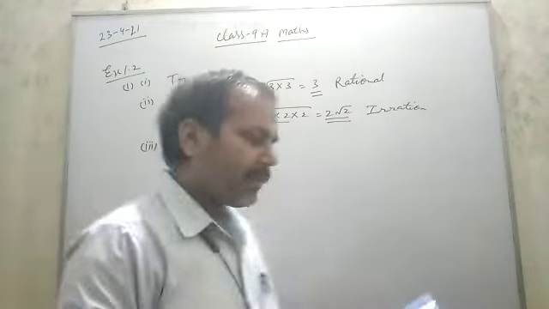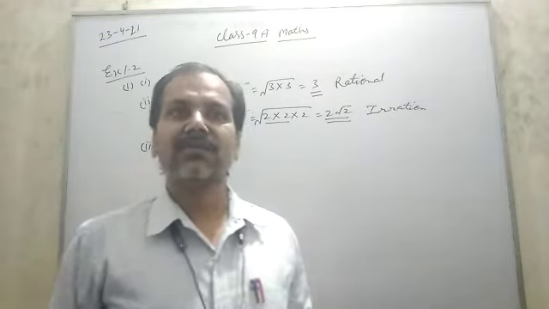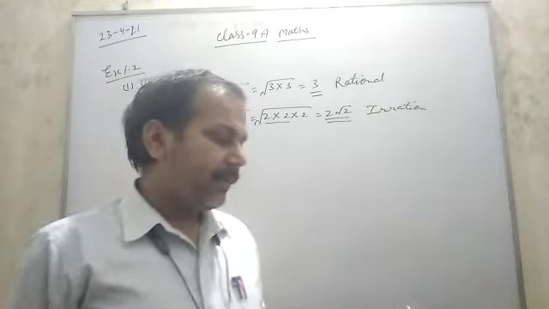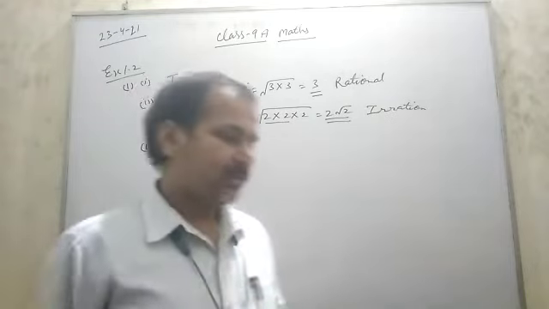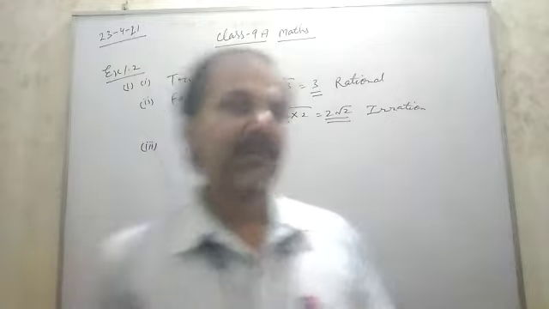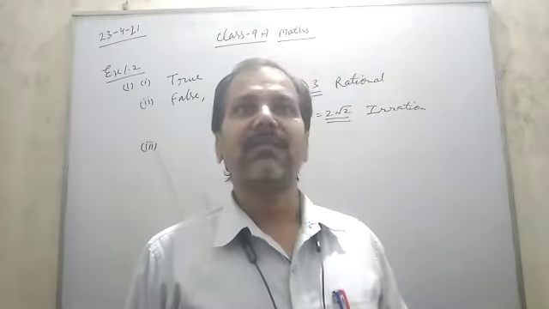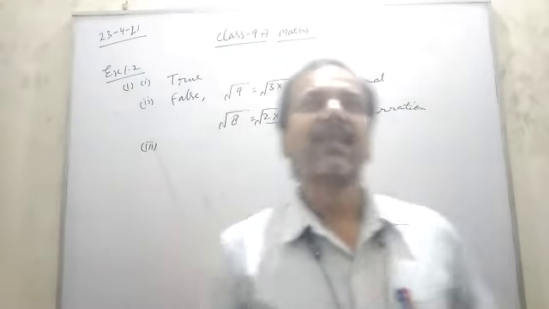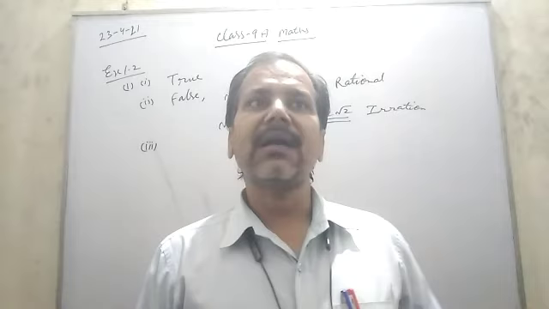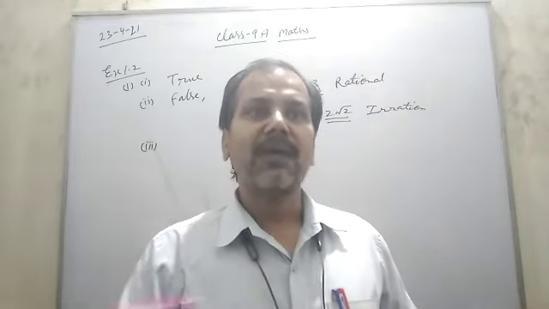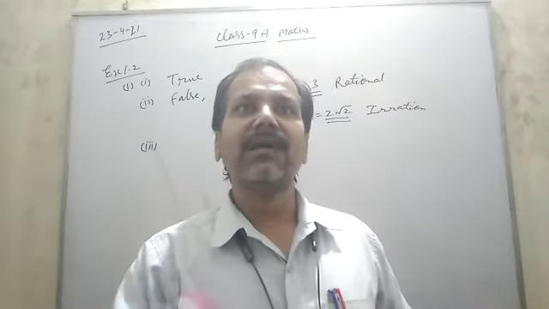Every real number is an irrational number. No. Every irrational number is a real number, but every real number is not an irrational number. It is like a room is a part of a house. House is not part of the room.